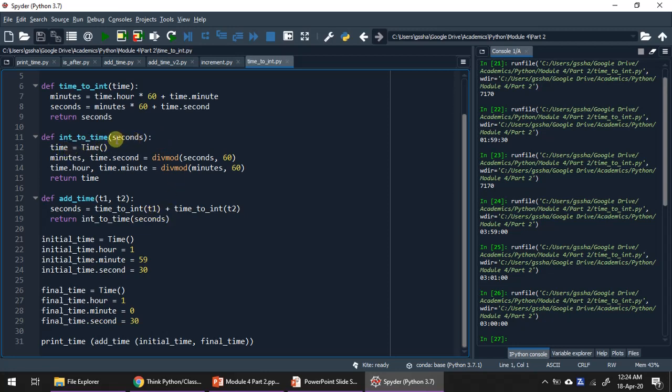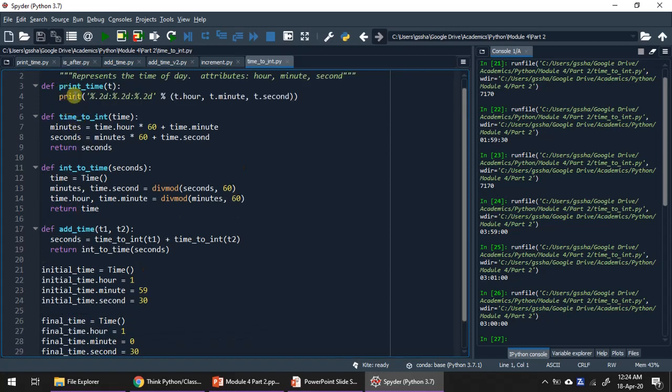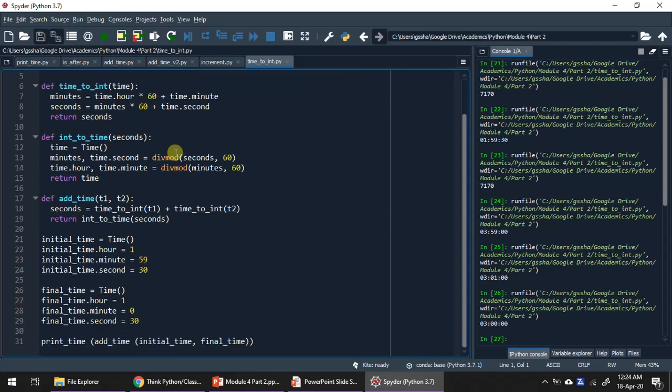Integer to time followed by seconds will convert the seconds into time object, and this is returned back to the main calling function. So the control will come to here with the return type of time object, and this time object we are passing into the print time function to print the time in the format hour colon minute colon seconds.